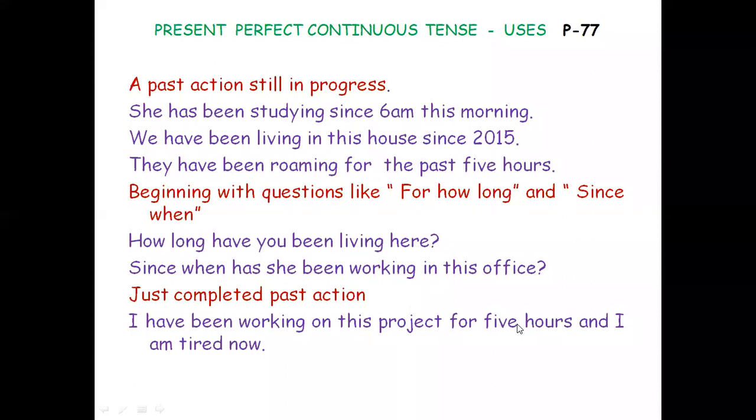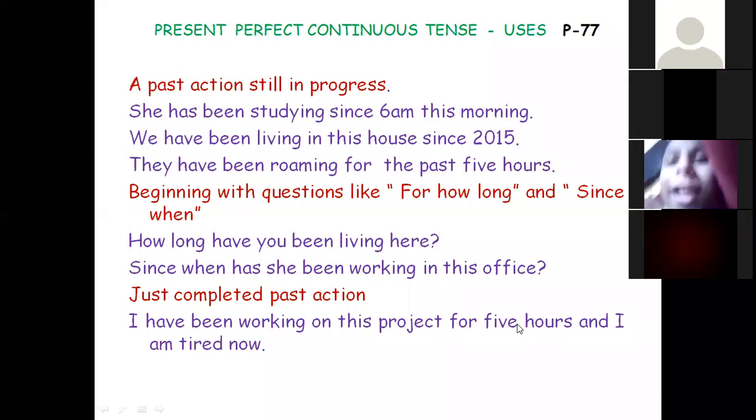He has worked on the project for 5 hours. That working on the project is over. Just now we completed it. There also we use present perfect continuous. I have been working on this project for 5 hours and I am tired now.